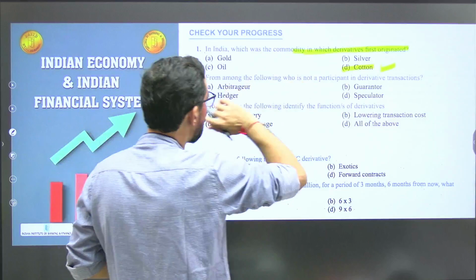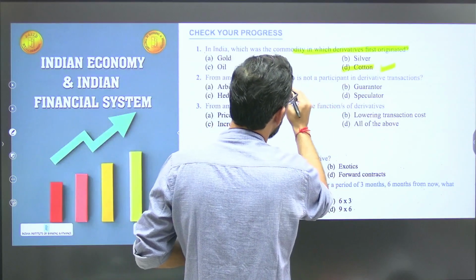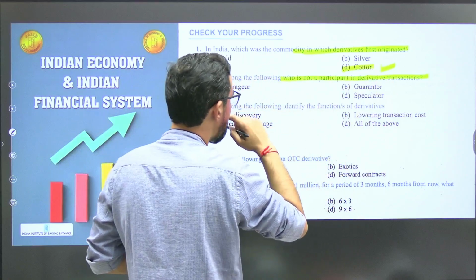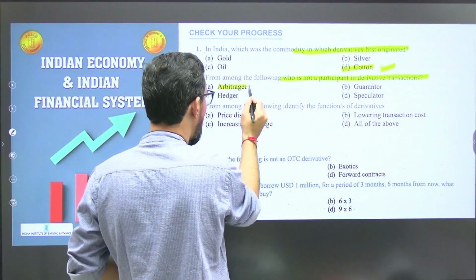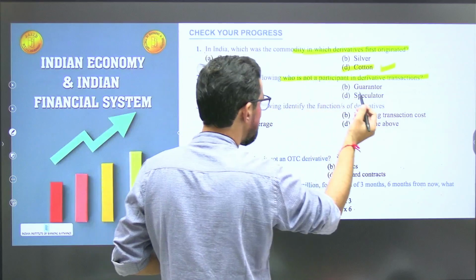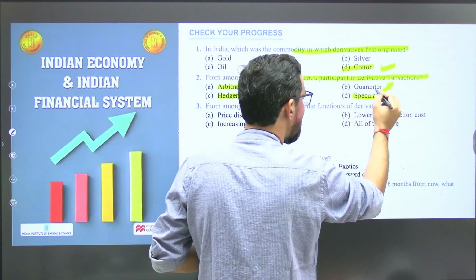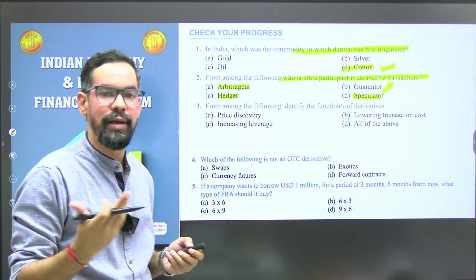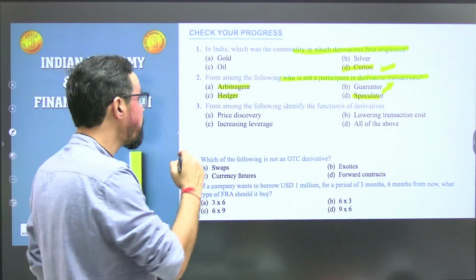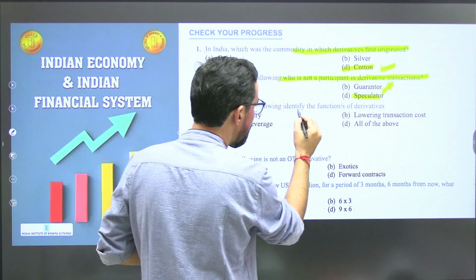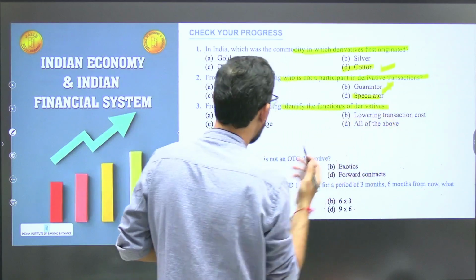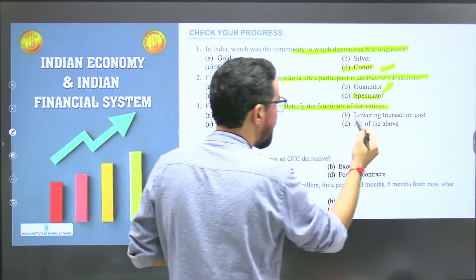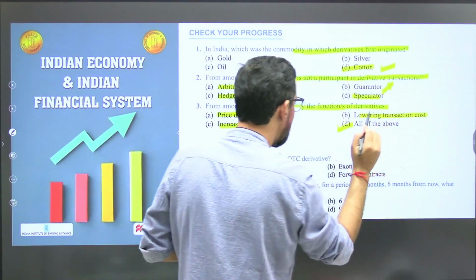Among the following, who are not participants in derivative transactions? Arbitrageurs are generally part of this. Hedgers also participate. Speculators too. So what will be your correct answer? Guarantors, those who generally take or give guarantees. Next one, from among the following, identify the functions of derivatives. Price discovery is part of derivatives, increasing leverage, and lowering transaction costs. So D will be the correct answer.